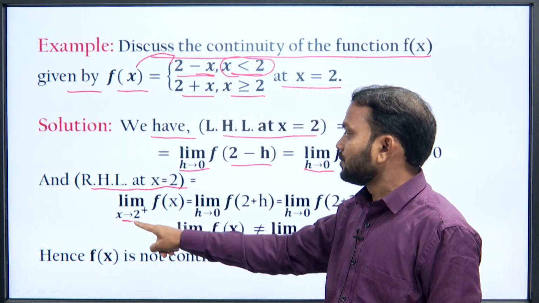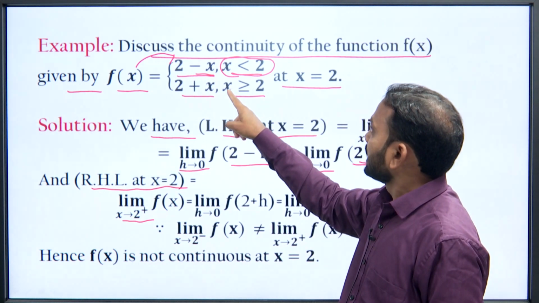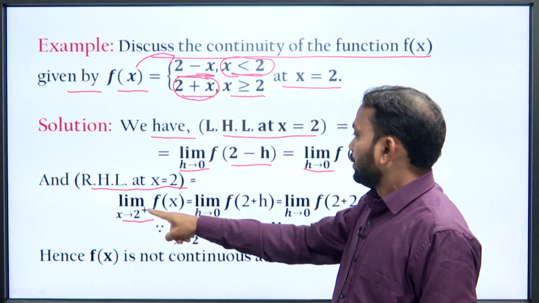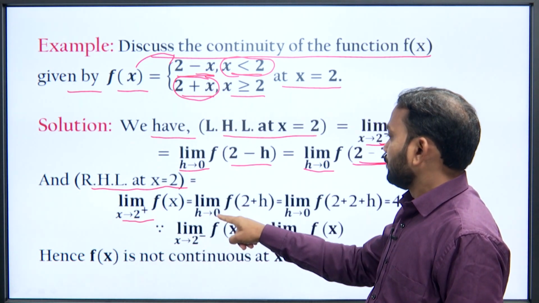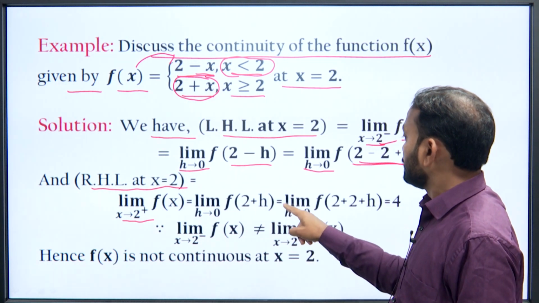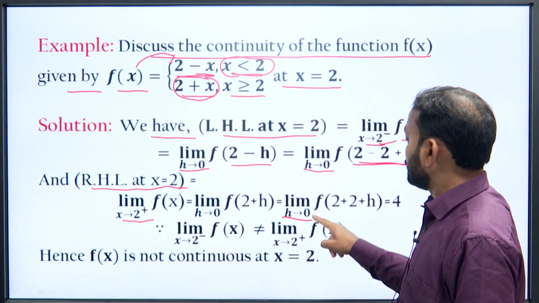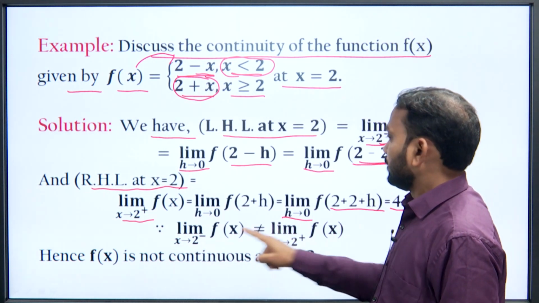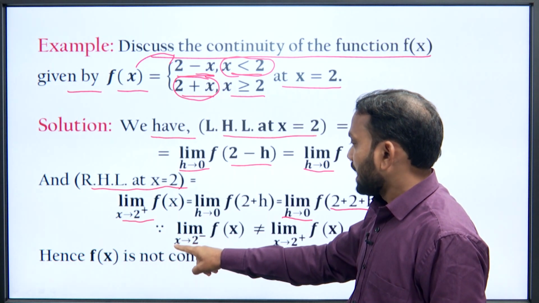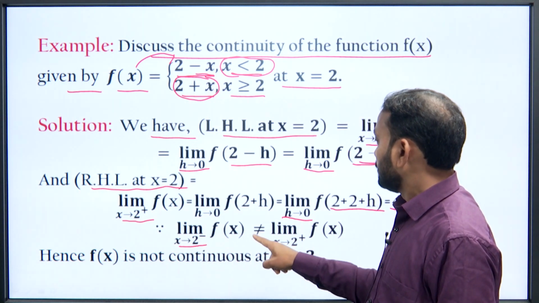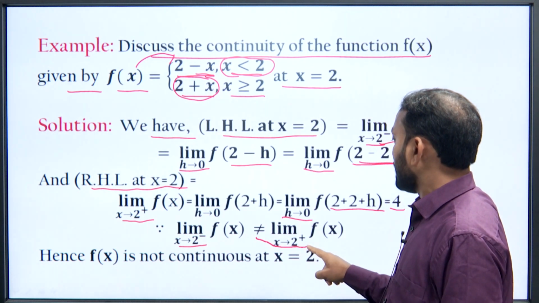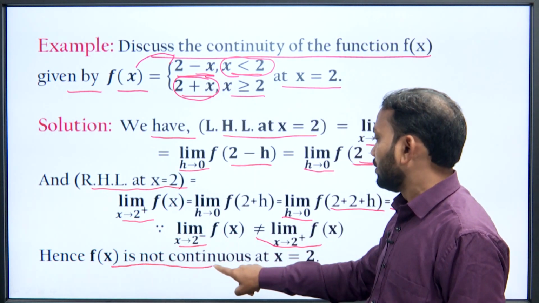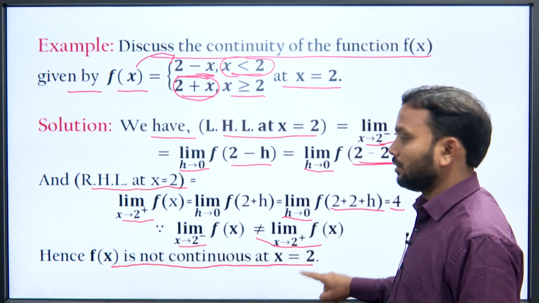Now, right hand limit at x equal to 2. As limit x tends to 2 plus, that is x is greater than 2, f(x) is given by 2 plus x. So, here we have limit h tending to 0 of f(2 plus h), which is 4. Therefore, limit x tending to 2 minus f(x) does not equal limit x tending to 2 plus f(x), hence the given function f(x) is not continuous at x equal to 2.